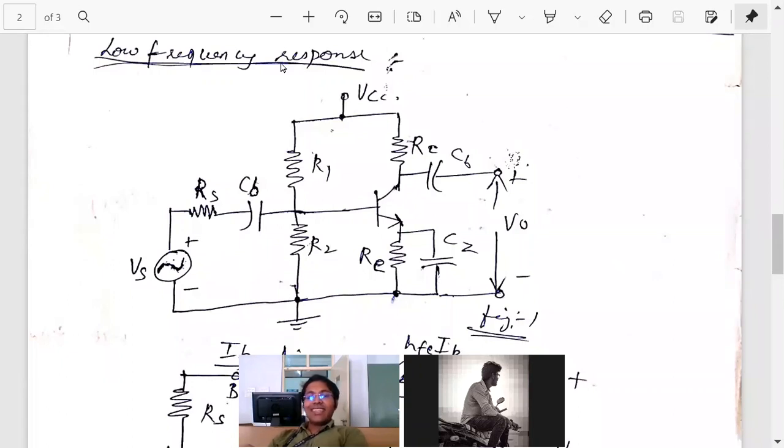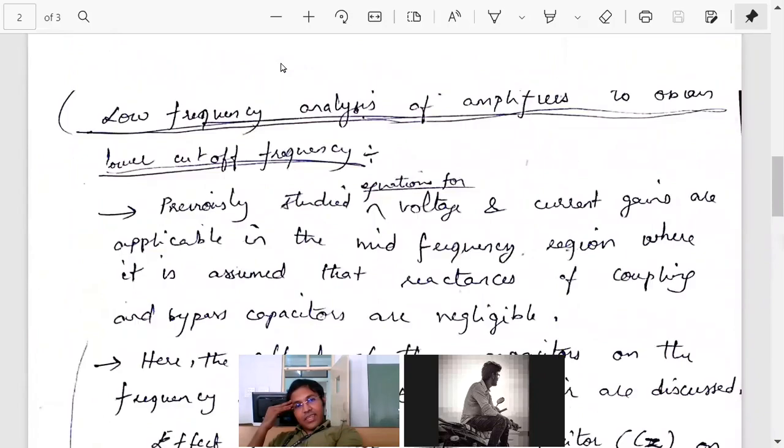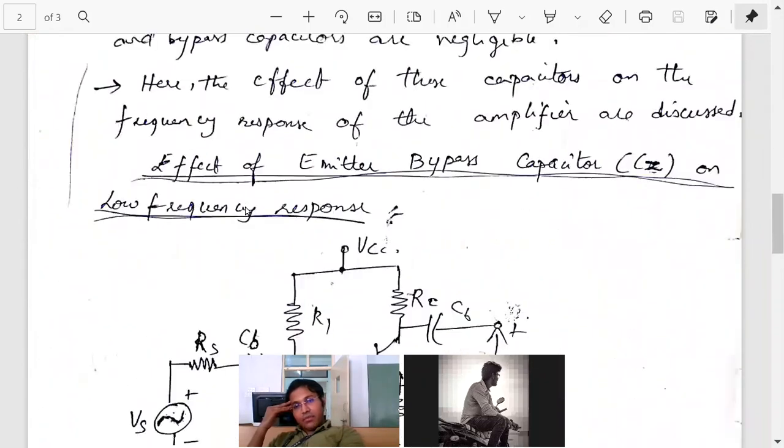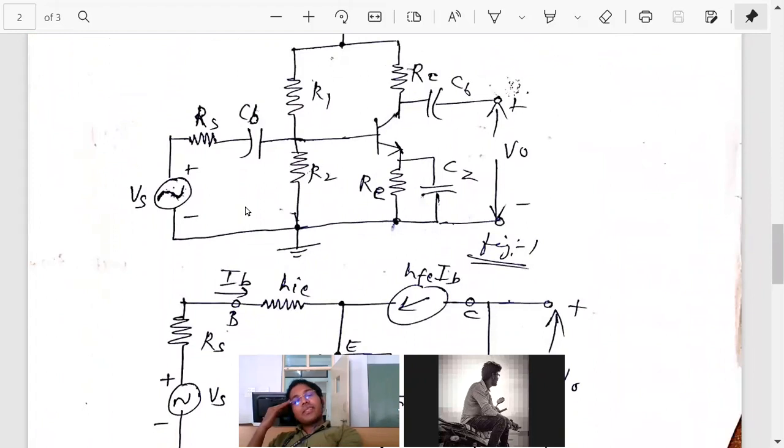Additionally, similar analysis like we did in earlier classes, we will do. Additionally, which effect will we consider? Please answer. Effect of what will we consider for low frequency? Already your friend answered. Fast, please. We are running out of time. Time is precious. You have to complete the syllabus, isn't it? So which effect will we consider?